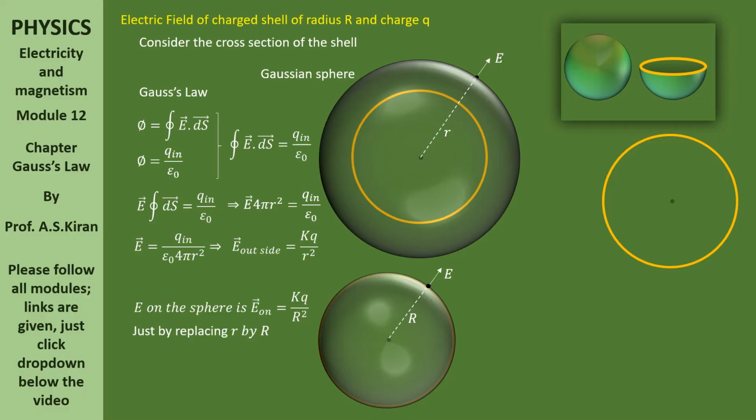Now, somewhere inside, how much is the electric field? Let us take a point. Yes, at that point, how much is the electric field? Able to see, represented as E. There is a point. At that point E, how much is the electric field?